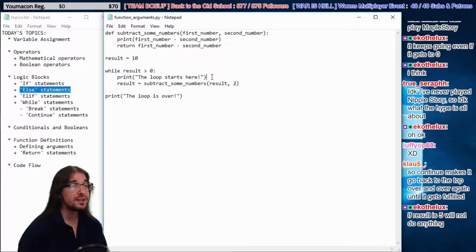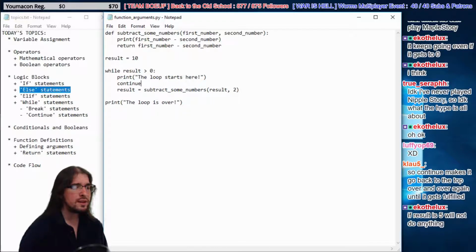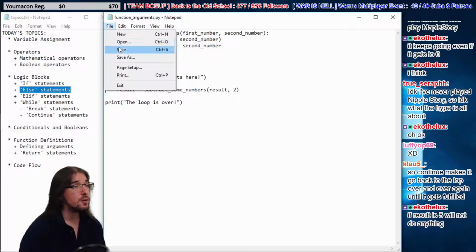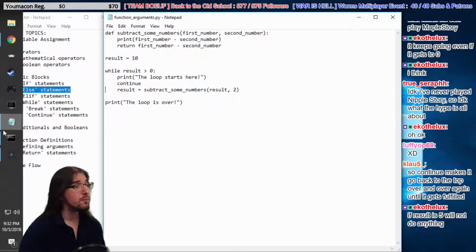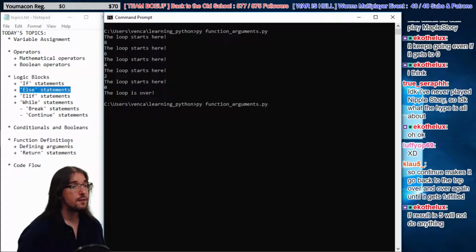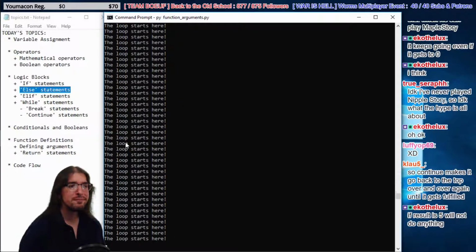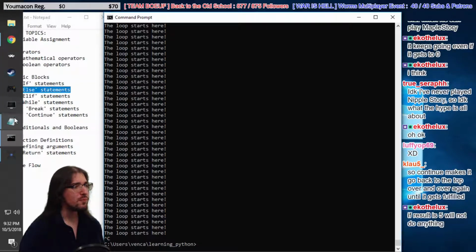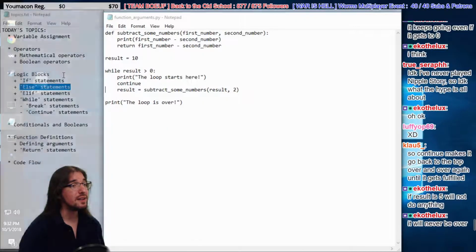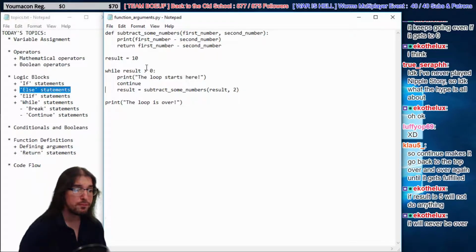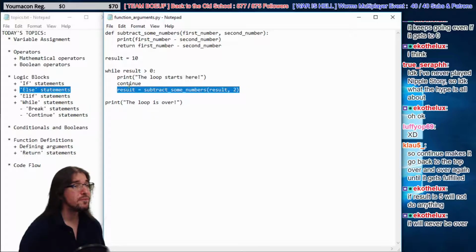But if we put a continue in there, continue means go back to the top. No matter what is going on below this, go back to the top. So this is going to spam "the loop starts here" forever. Watch. So much spam. Kill it with fire. So yeah, all continue really means is go back to the top of the loop. No matter what's going on below here, go back to the top. It prints, and goes right back to the top every single time.